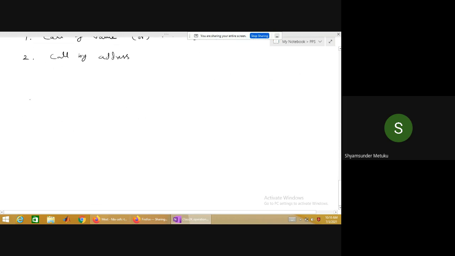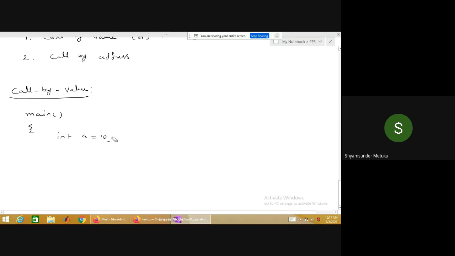So first let me take an example for call by value. Already I explained it using a swap example, but I have not discussed the topic separately. So this is a call by value. I'll take an example other than swap. Let me have the hash include and all. I'm not writing it because the purpose is to understand call by value and call by address.